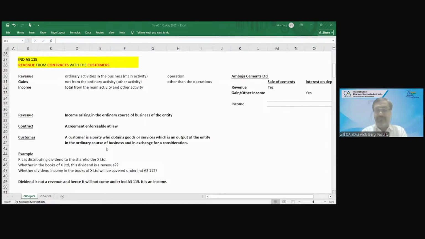So whether the money which X Limited has received from Reliance is a revenue from operations?